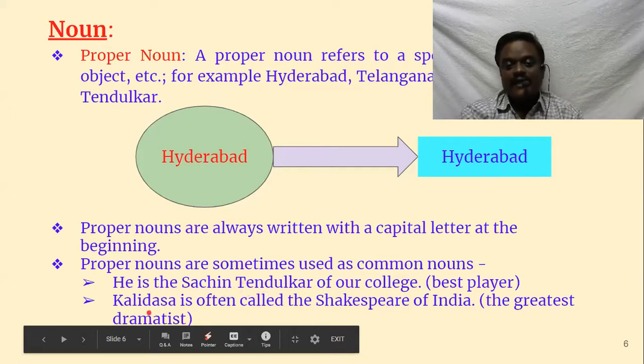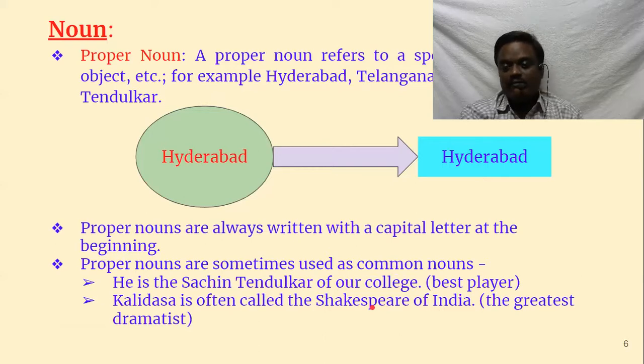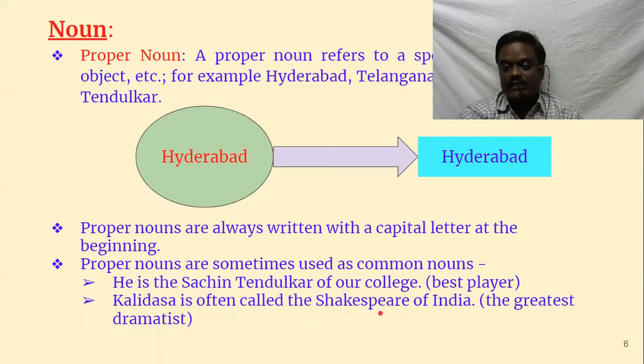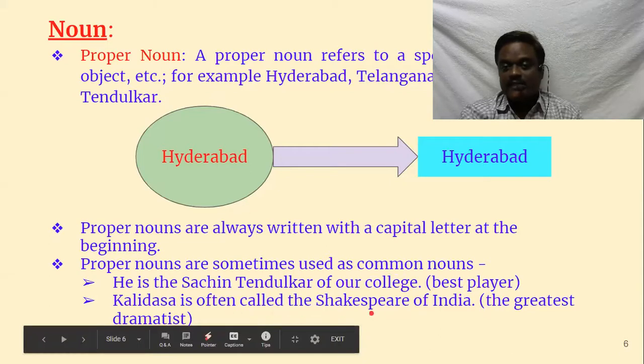In the same way, Kalidasa is often called the Shakespeare of India. That means the greatest dramatist. Shakespeare is considered the greatest dramatist in the world, and even in India we have many such writers, and Kalidasa is considered the greatest. In fact, he is older than Shakespeare. He belongs to the first century, whereas Shakespeare belongs to the 16th century. Surely Kalidasa is better than Shakespeare, because with almost a 1600-year gap, he still wrote so many dramas.